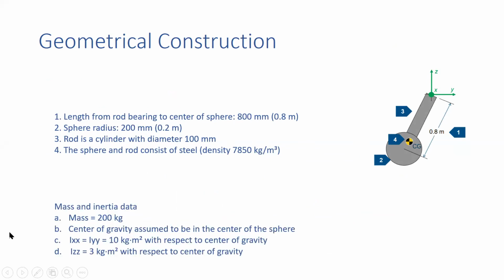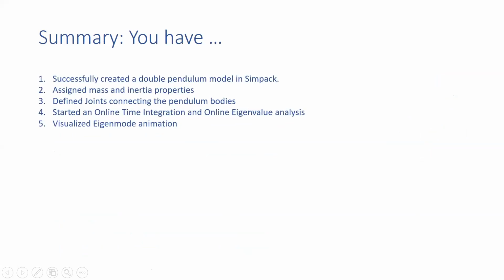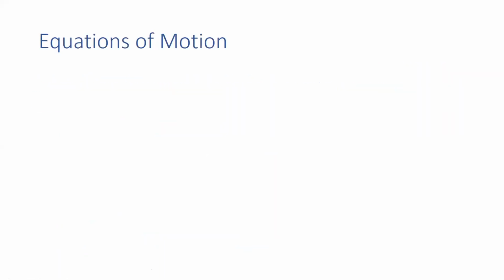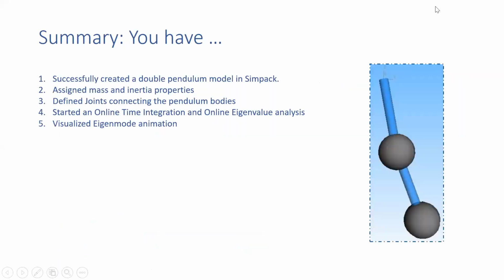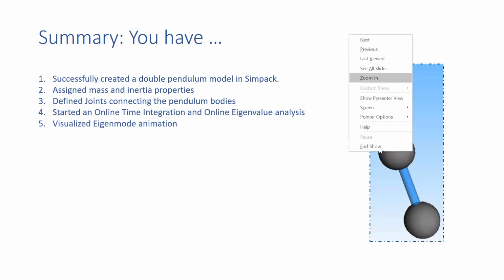Now here something else is given: mass 200, center of gravity assumed to be at the center of the sphere. The gravity and all those things. Now shall we start here?